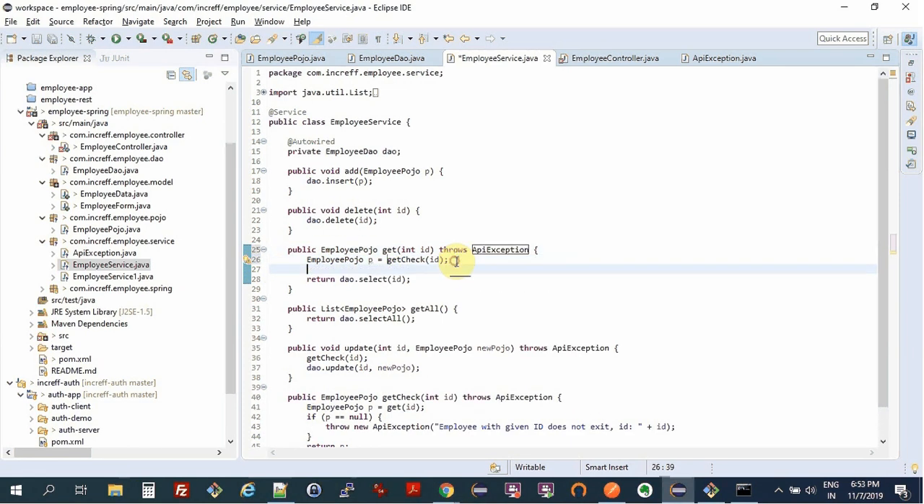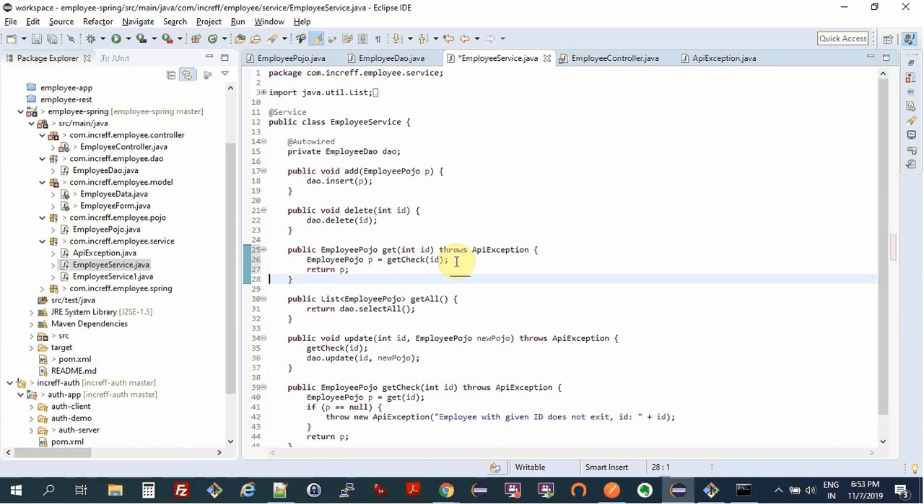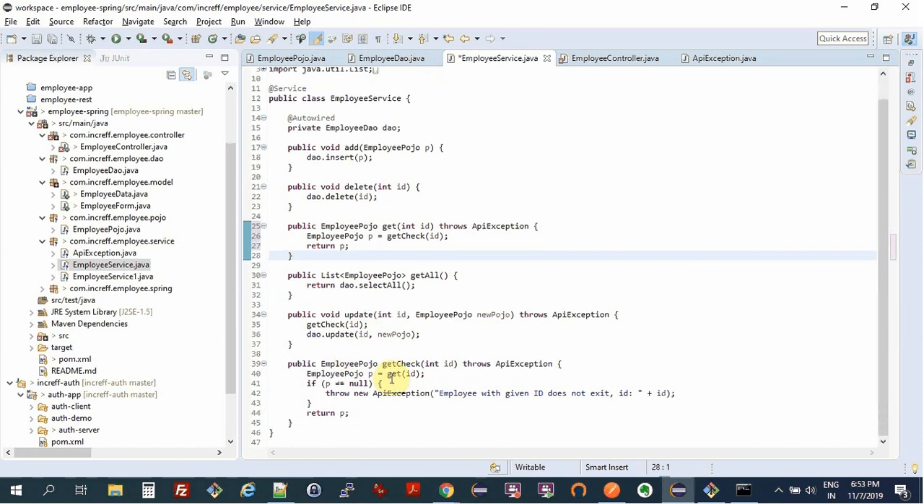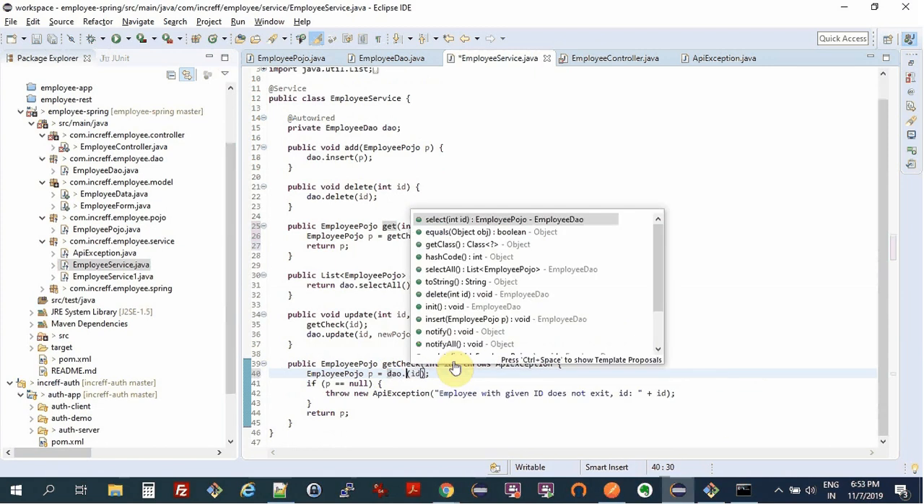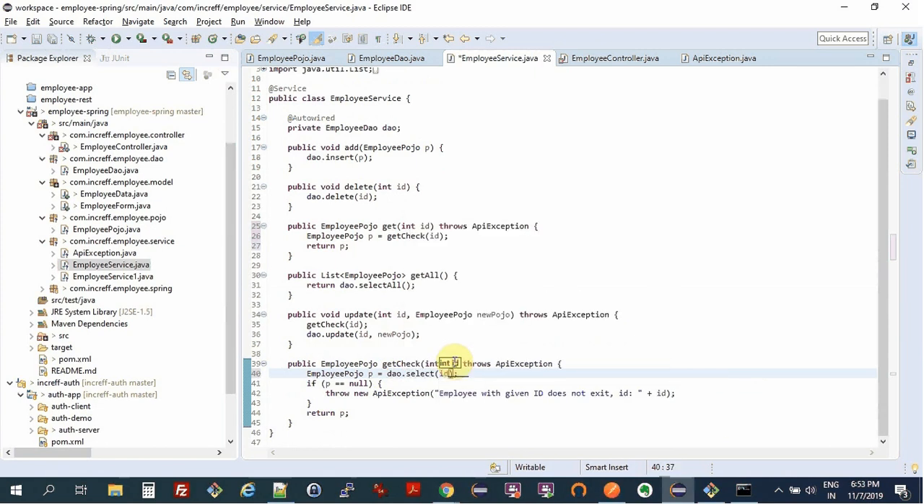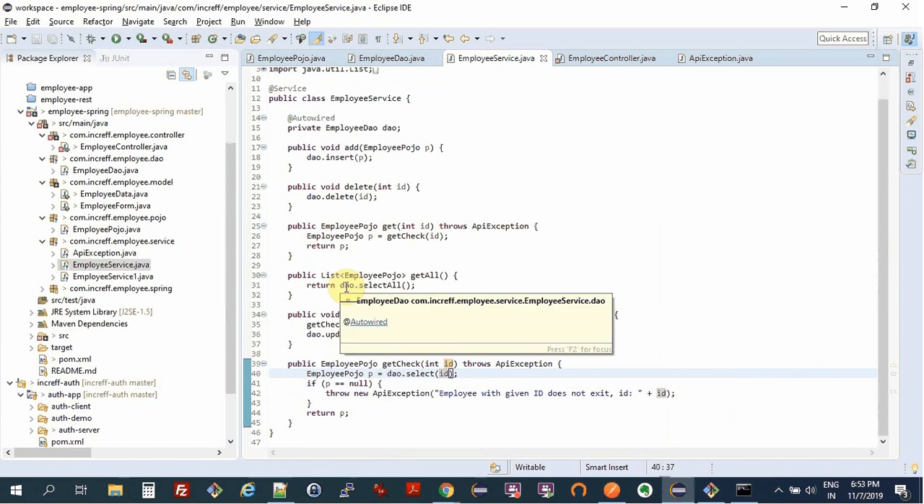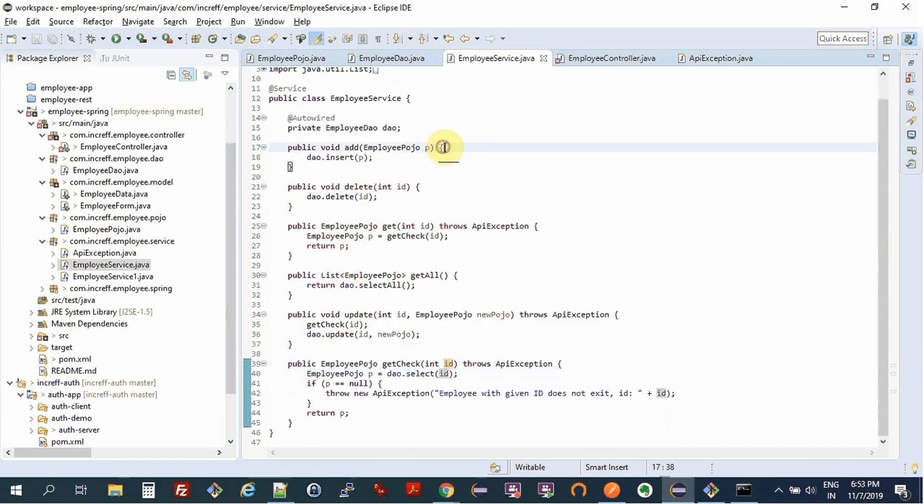All right, so return p, and here I can just do, this is sort of resulting in a loop, so we can do dow dot select id, right? All right, so this is sort of a business logic, right? I can do other things also. So for example,